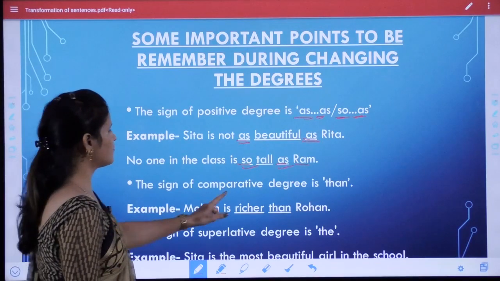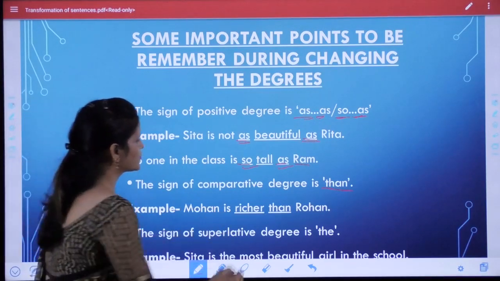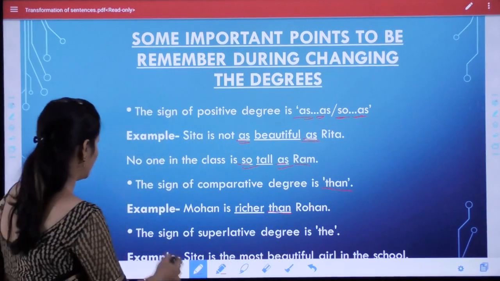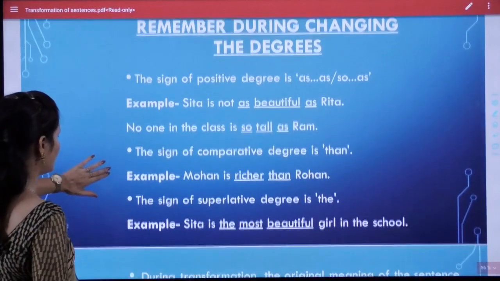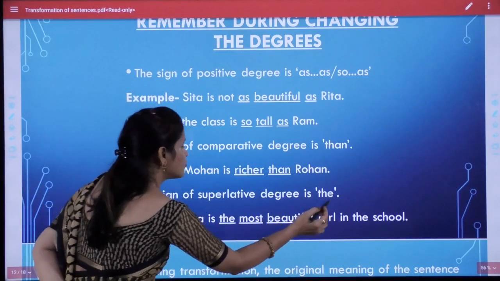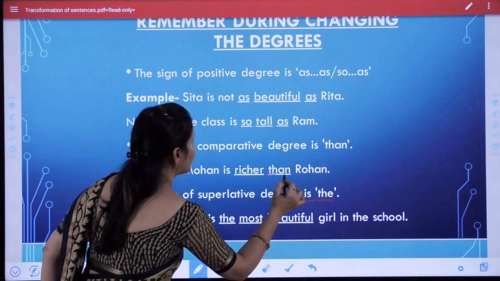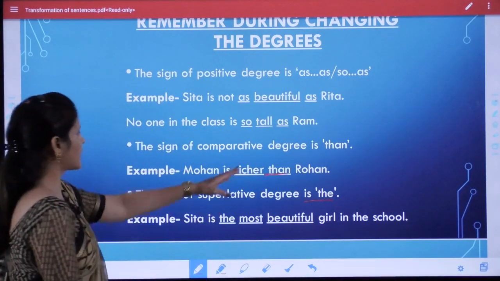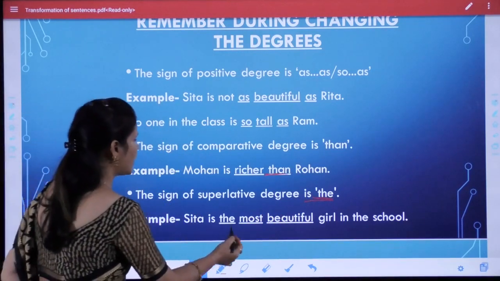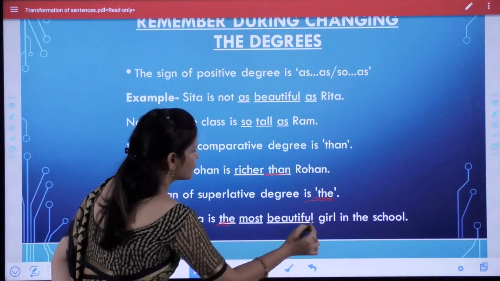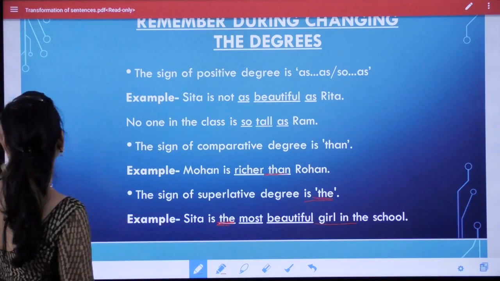Okay. The sign of comparative degree is "than". For example, Mohan is richer than Rohan. The sign of superlative degree is "the". Here we find that "than" is the sign of comparative degree, and "the" is the sign of superlative degree. Sita is the most beautiful girl in the school. Here we find "the", so it is superlative degree.